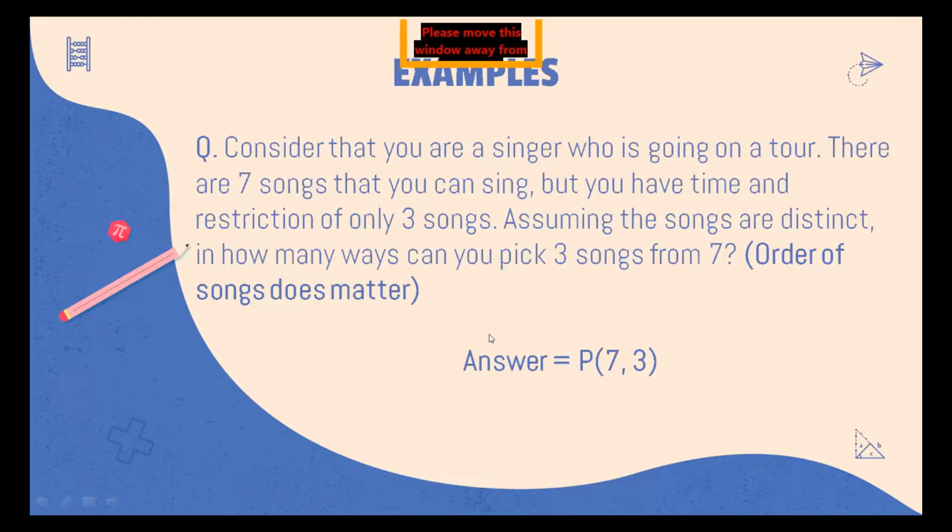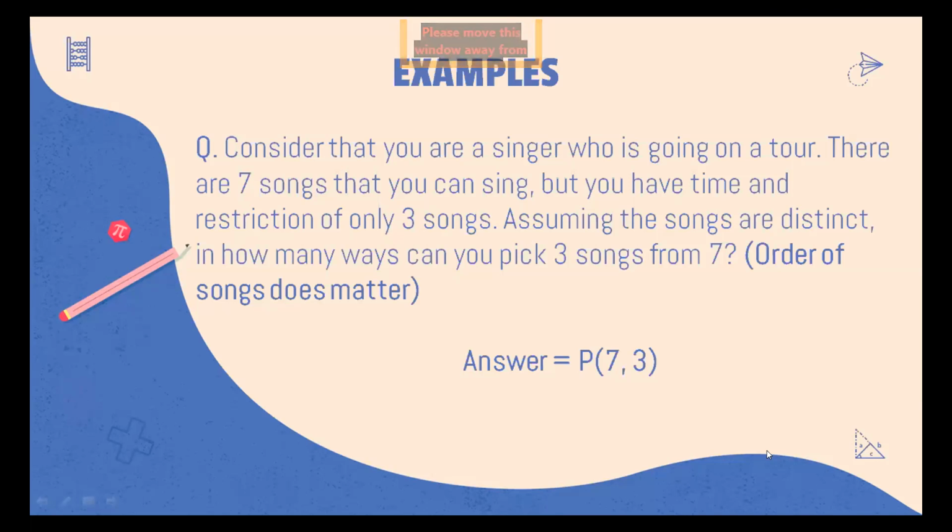If you are a singer who wants to go on a tour, there are 7 songs that you can sing, and suppose that the order of the songs does matter. If you sing A, B, C, D, it's different from singing A, C, B, D, or maybe different from singing B, C, B, A, and so on. That is quite important, because if you are not considering that, then it's a different context. Then it would become combinations, right? So how many ways can you pick 3 songs from 7 such that the order matters?